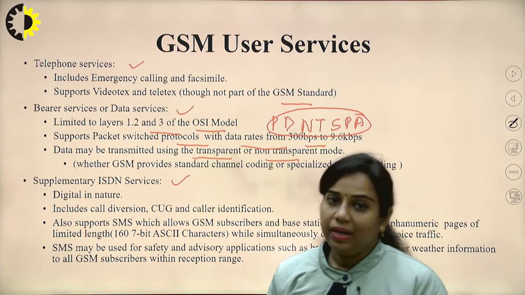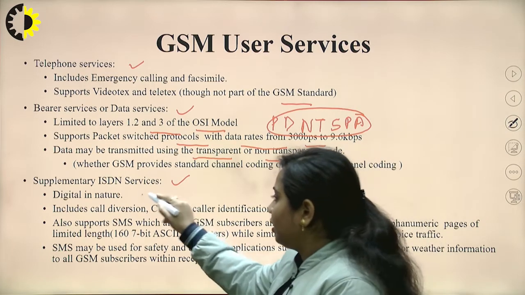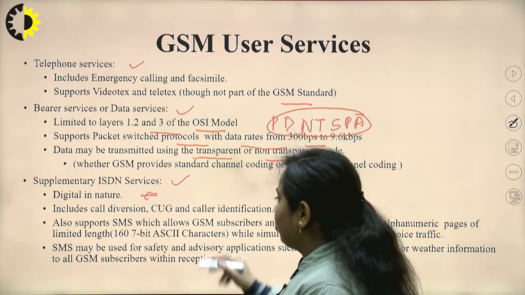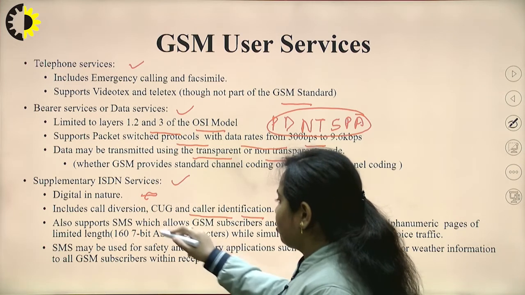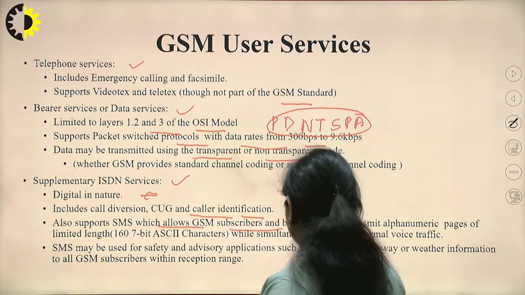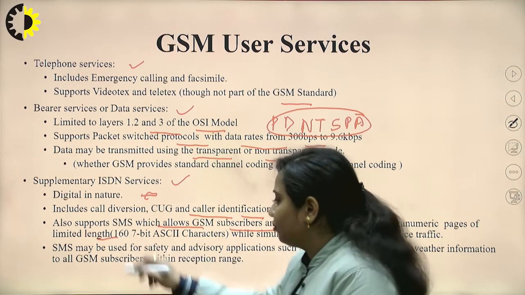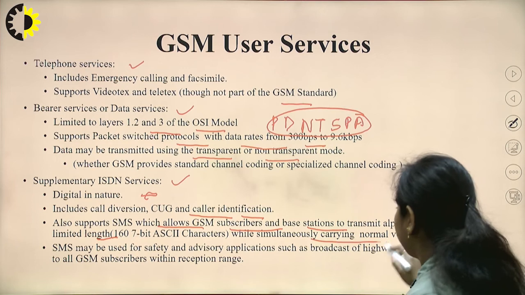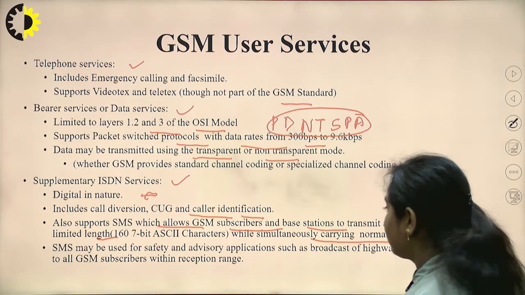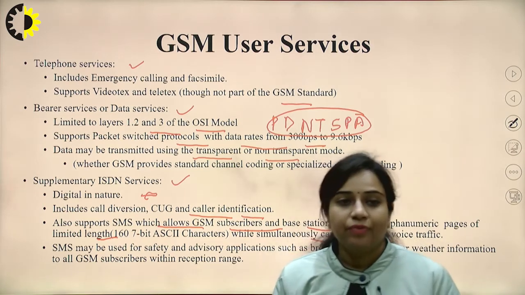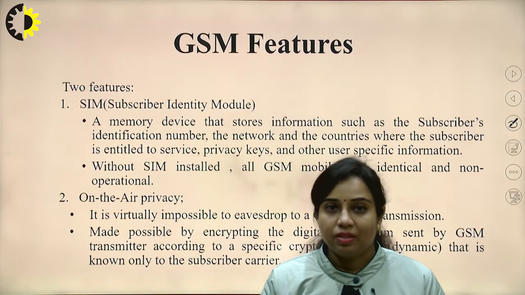Now the supplementary ISDN services supported by GSM are digital in nature, and they include call diversion, CUG or caller identification. It also supports SMS, which allows a GSM subscriber and base station to transmit alphanumeric pages of limited length, while simultaneously carrying normal voice traffic. So this is also used to transmit normal voice data using the supplementary ISDN services.